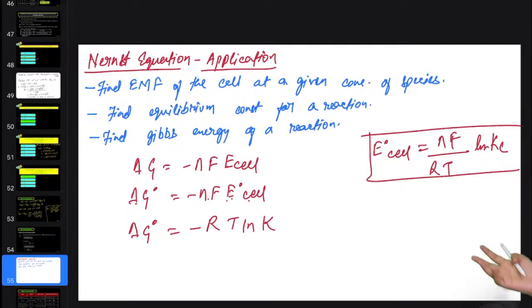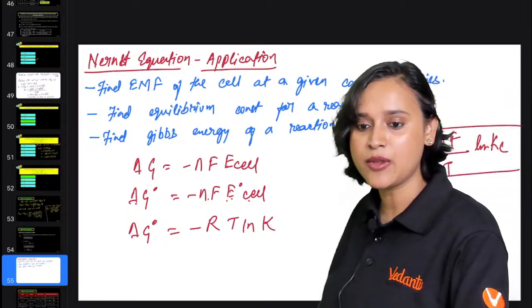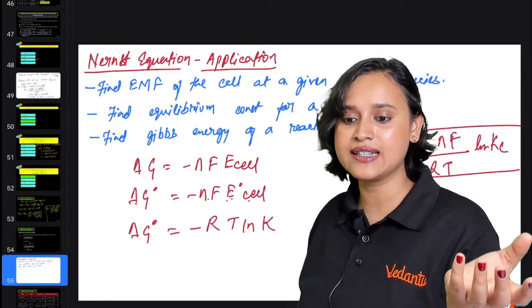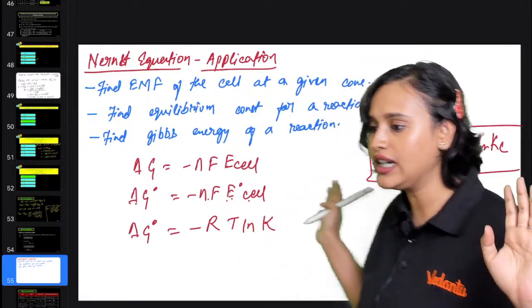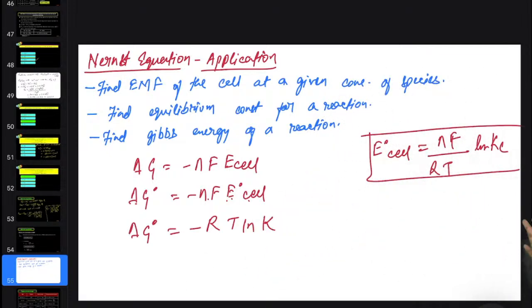F is your Faraday's constant. Delta G is your Gibbs energy of the reaction. Delta G naught is standard Gibbs free energy. What is E? E is the EMF of the cell. What is N? N is the number of electrons. Everybody, all clear? Check it out. Is there something that we are missing out on? I don't think so.